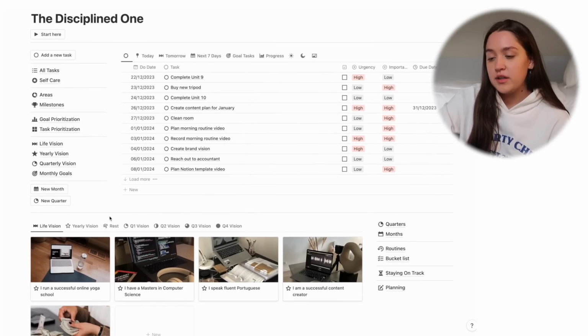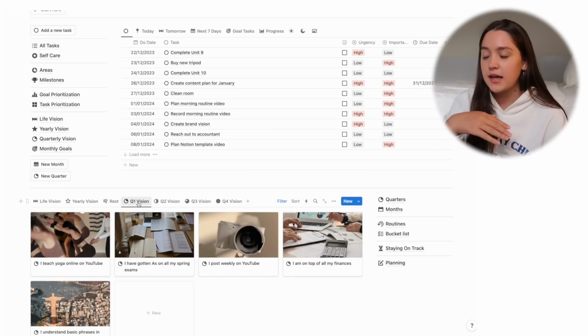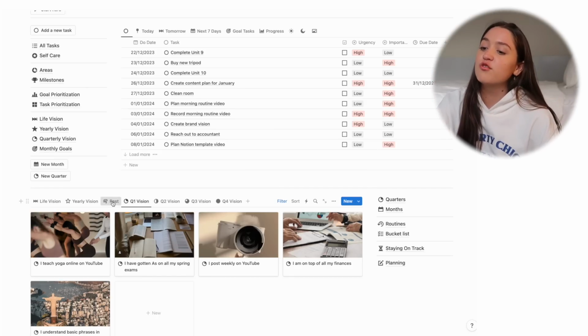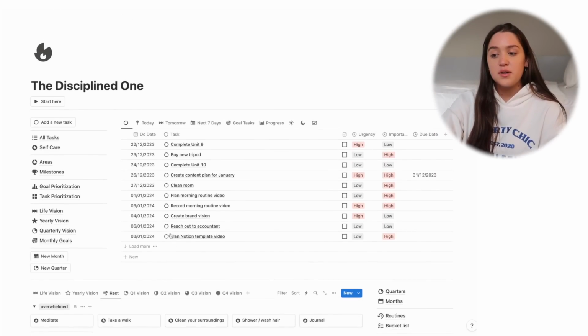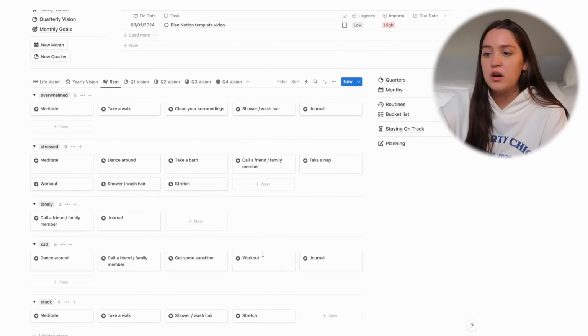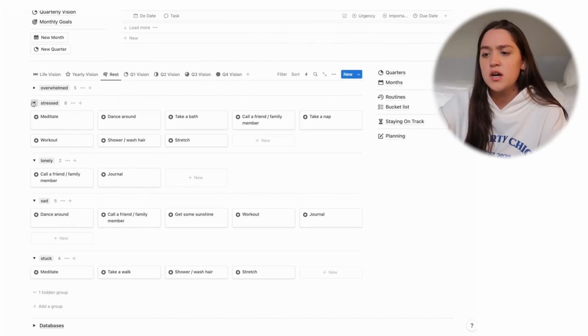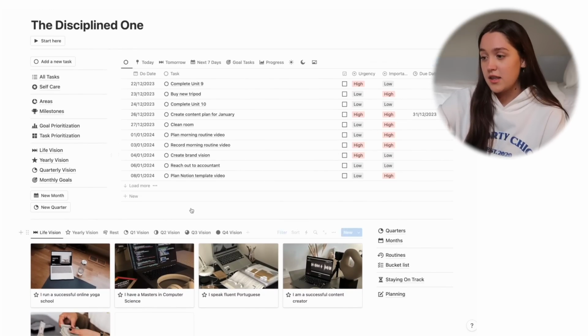And then down here we have our life vision, yearly vision, quarterly vision, just like in the visionary one. But then we also have rest, which I wanted to keep on the main page for the disciplined one because like I said, they don't like to take it, but they should. We just have a quick overview of what to do when you're overwhelmed, stressed, lonely. And yeah, that is the main difference for the design of the page.